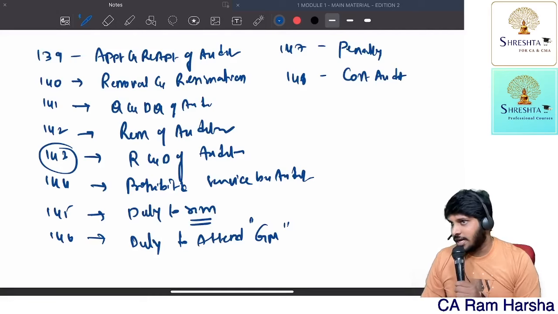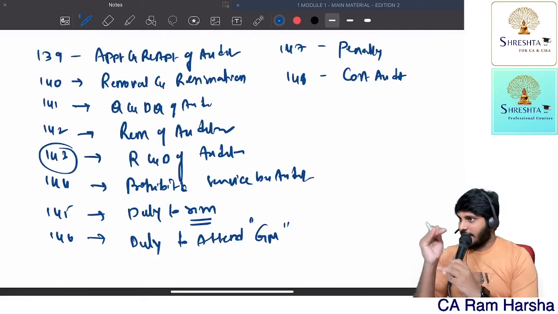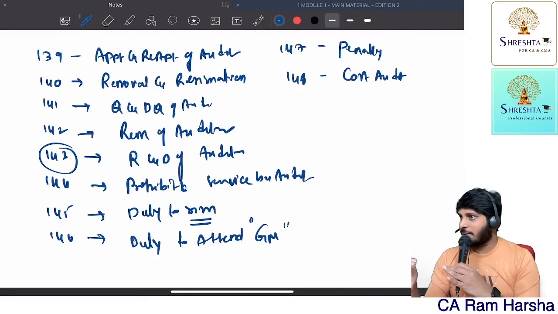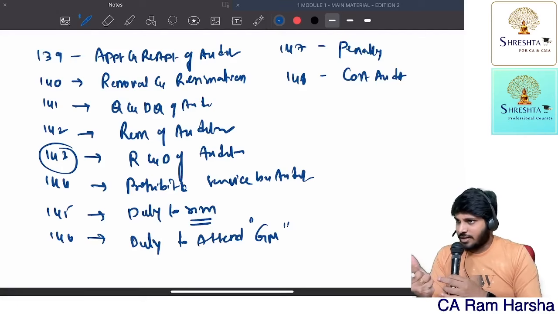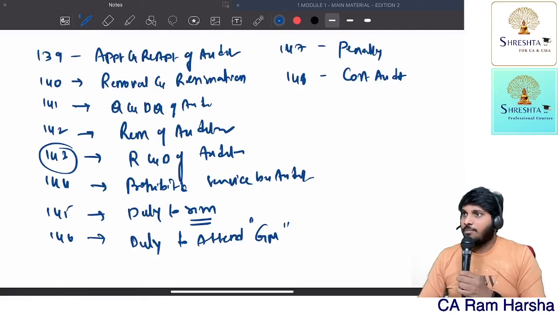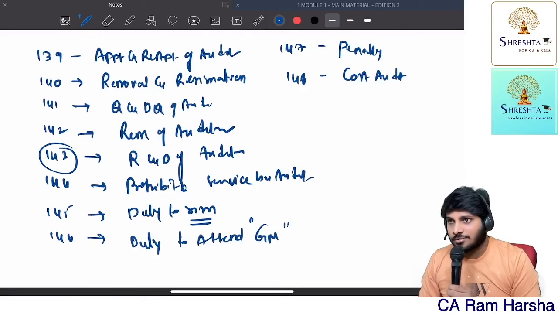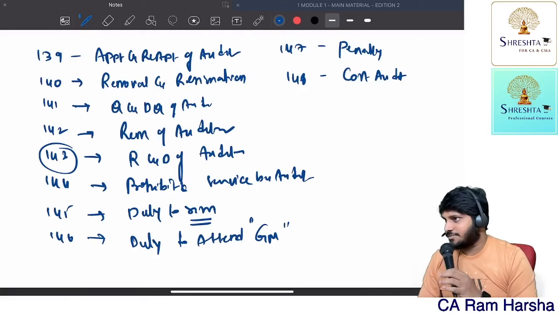Able to understand? Anyhow, at every stage, I will show you the ICAI study material also parallelly, whether it is covered or not, because we must have a grip on ICAI material also. We must know each and every point in the ICAI material, whether it is covered or not. It will give you confidence.